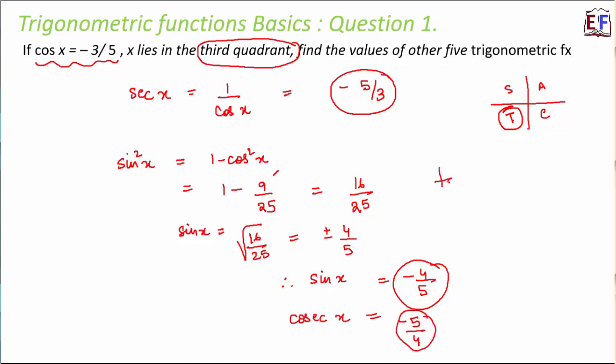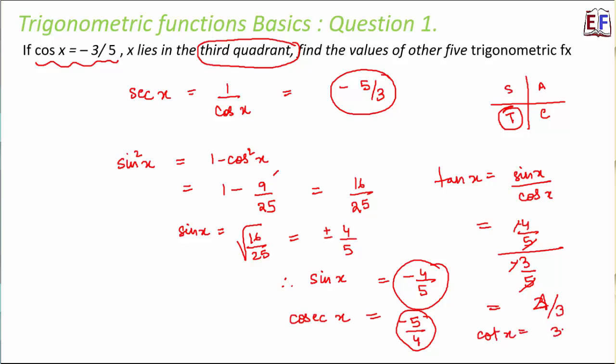Right? Now let's calculate tan x. So tan x will be sin x by cos x. So sin x is calculated as minus 4 by 5 and cos x is given as minus 3 by 5. So minus minus will get cancelled, 5 will get cancelled. So tan x will be equal to 4 by 3. Therefore cot x will be equal to 3 by 4. So that's how we have calculated all the 5 trigonometric functions.